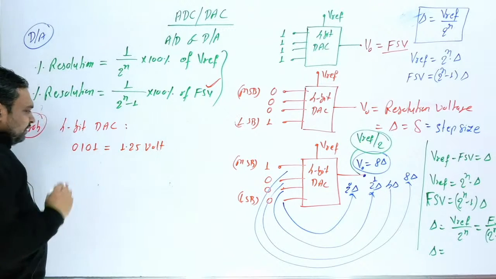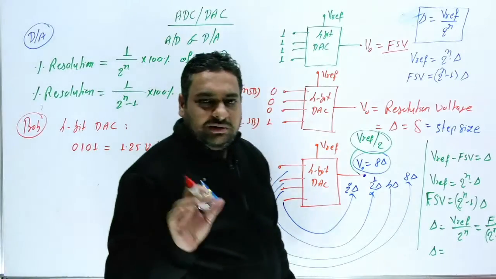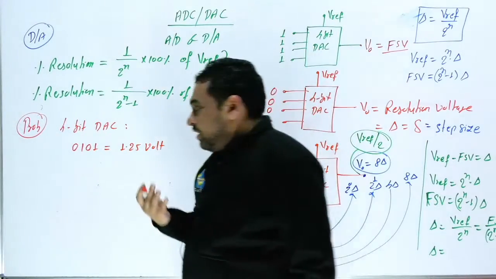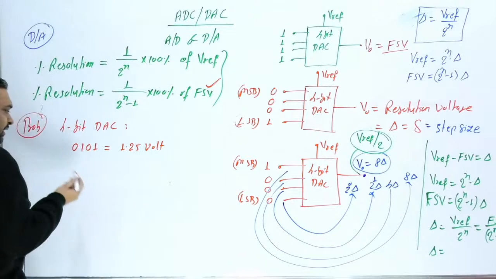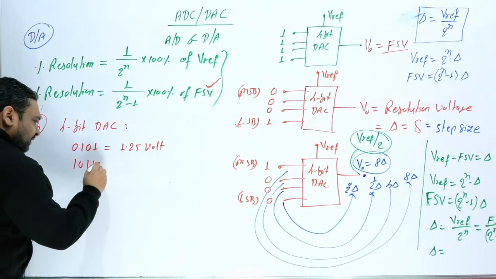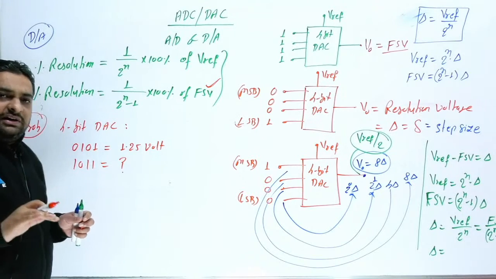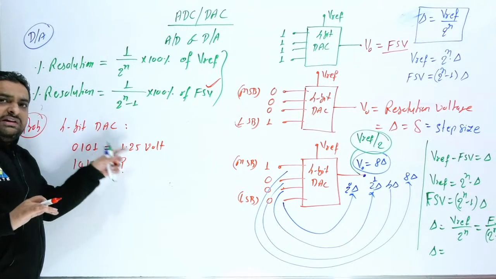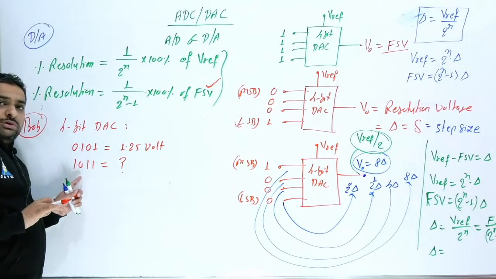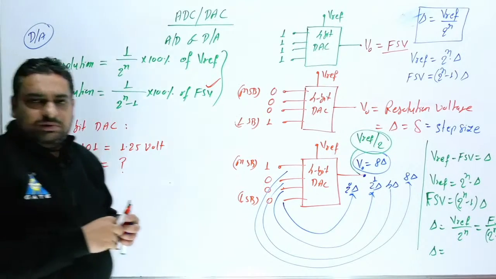Now if the examiner asks what will be the output voltage for 1011? The examiner can provide you any output for any input and ask for the output voltage of another input.